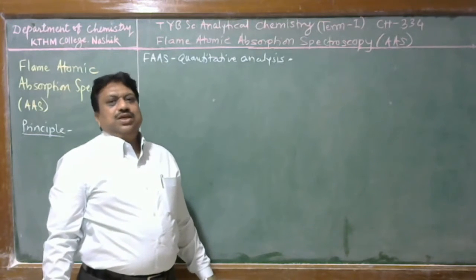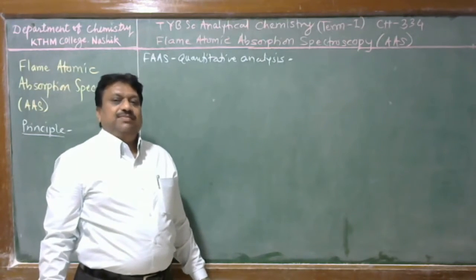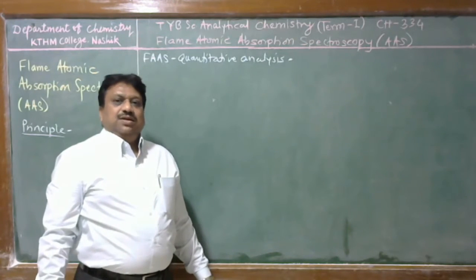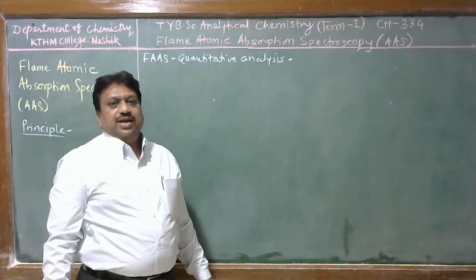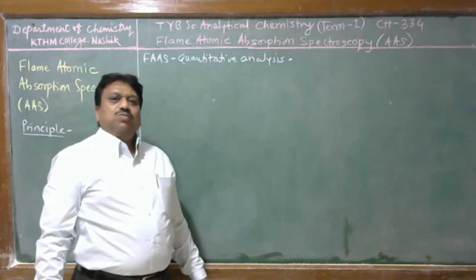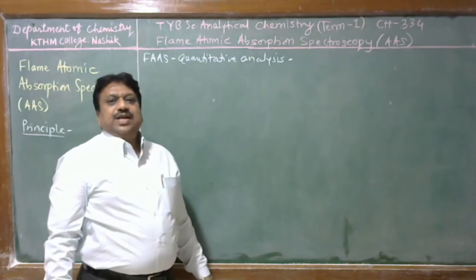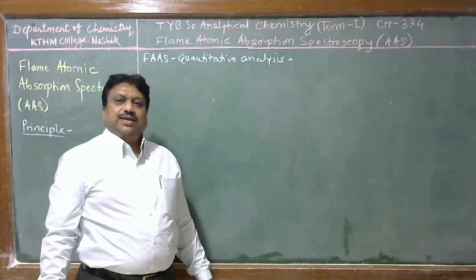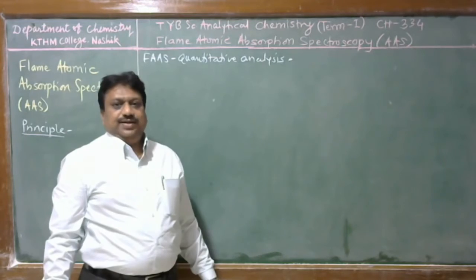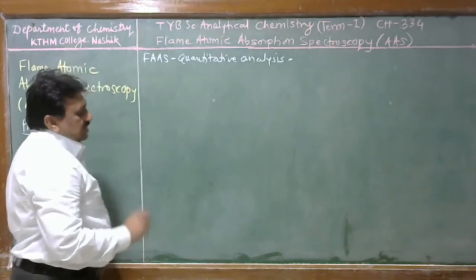Until we know the element present in the flame, we cannot use the particular radiation source for the estimation of that atomic species. Therefore, this method is useful for quantitative analysis rather than qualitative analysis. Now we discuss the principle.